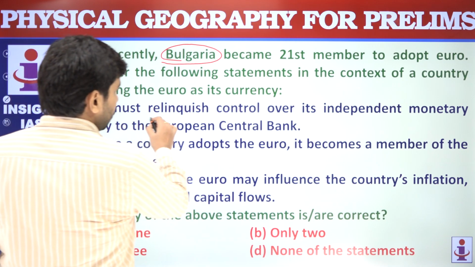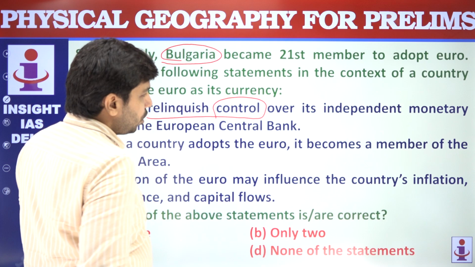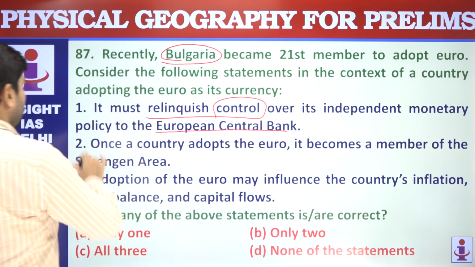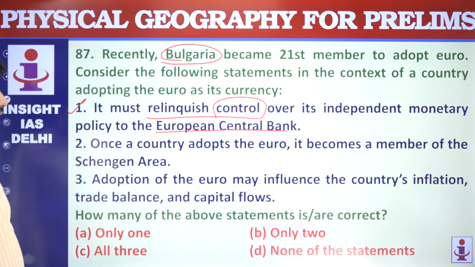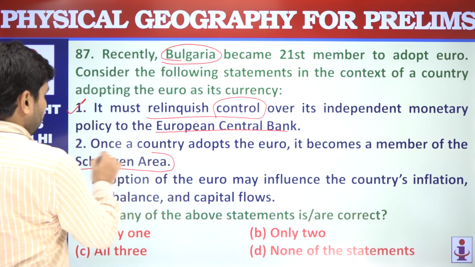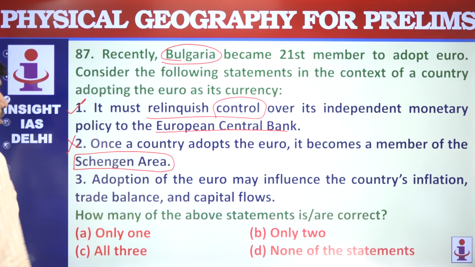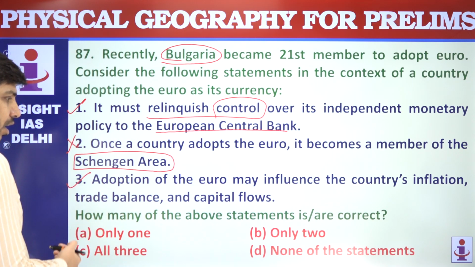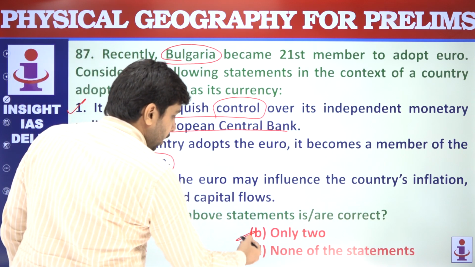Yes, it must relinquish control because if it has adopted the Euro, then the European Central Bank will be handling the monetary issues. Once a country adopts the Euro, it becomes a member of Schengen area. Schengen area is a different thing. It is not that all the Euro members are members of Schengen area. Adoption of Euro may influence the country's inflation. Yes, 1 and 3 are correct. Only 2 is not correct.